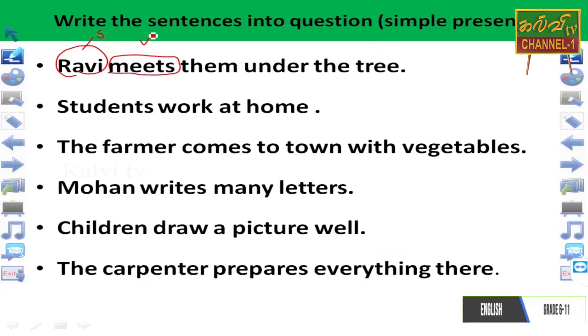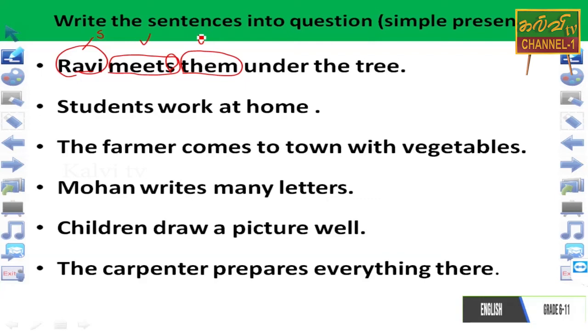If Ravi is singular, they have given the S with the verb here. Ravi meets. As the subject is singular, we write S with the verb. That's why it is available on the board in the sentence. Ravi meets them. Them is the object. Subject, verb, object. Under the tree.